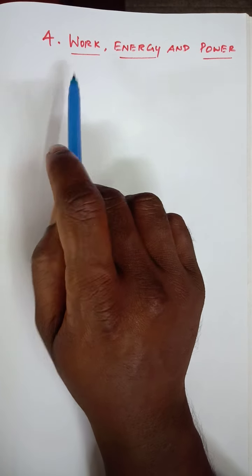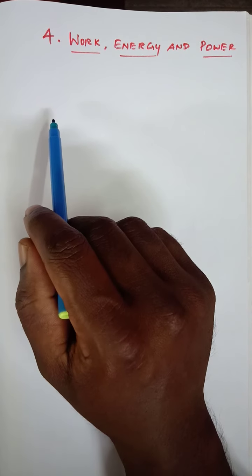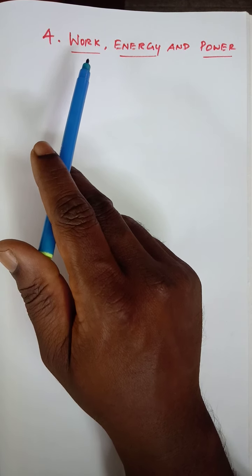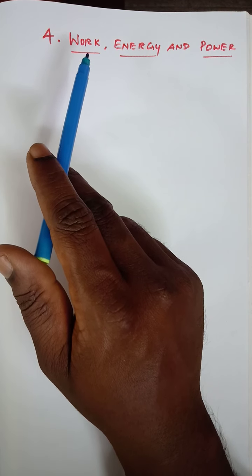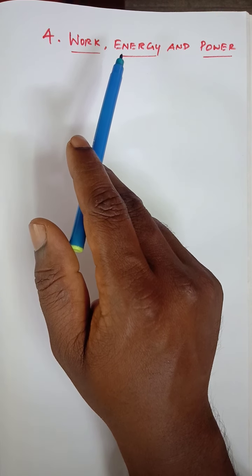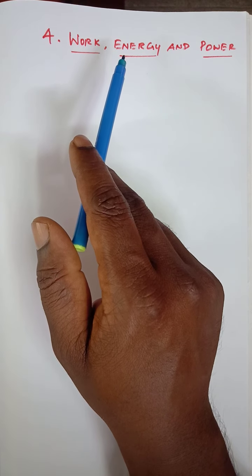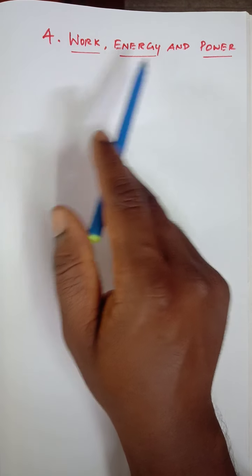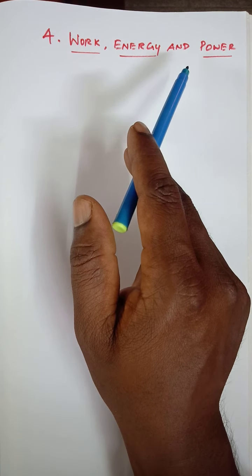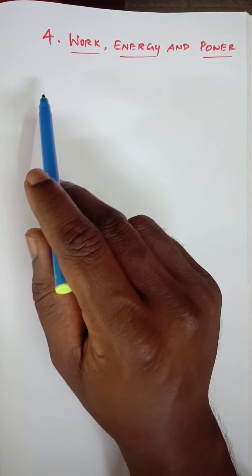Fourth lesson: work, energy and power. In this lesson we will study the definition of work, then work done by a constant and variable force. Then we will learn about energy and its various types, and the law of conservation of energy. Last is power, where we will see the definition of power and the various types of collision. The lesson is very easy, so watch it carefully.